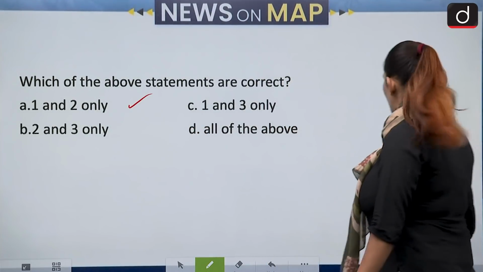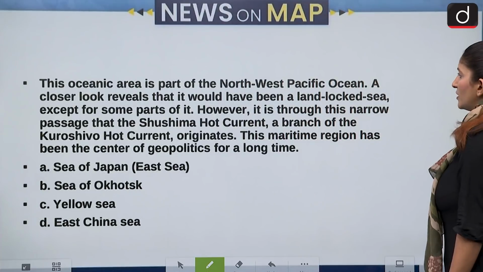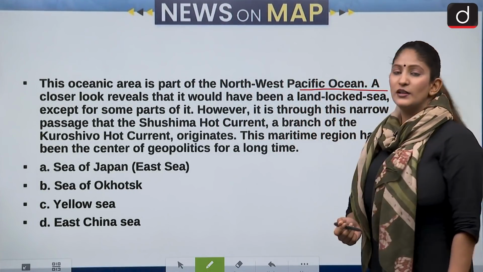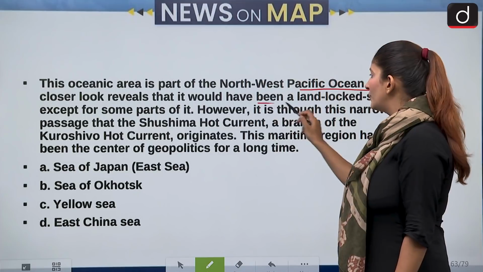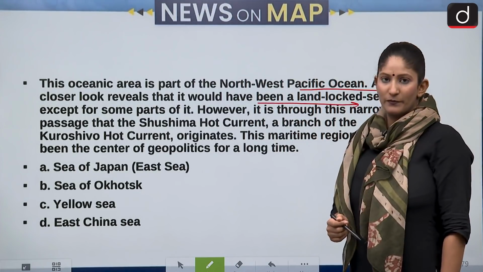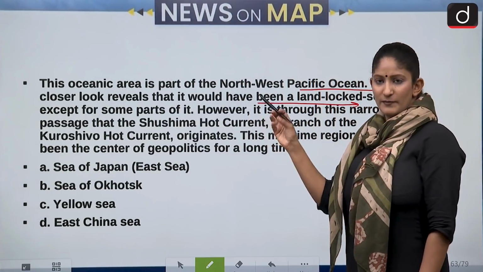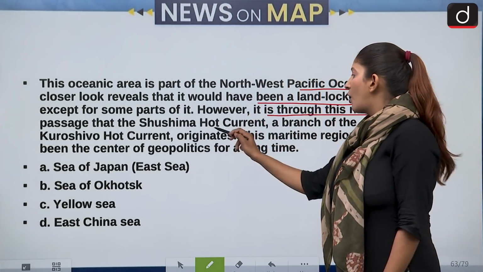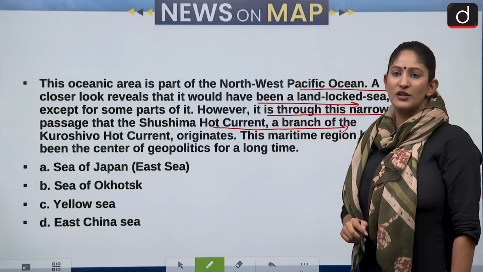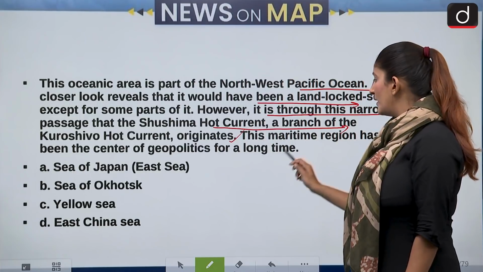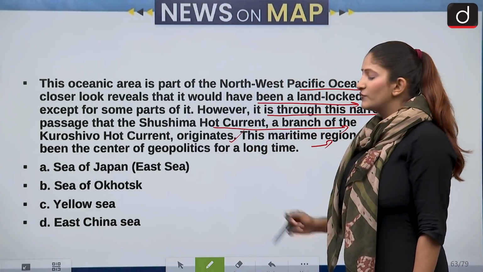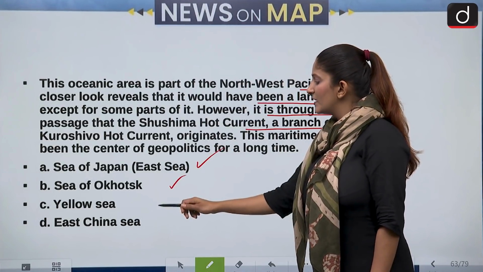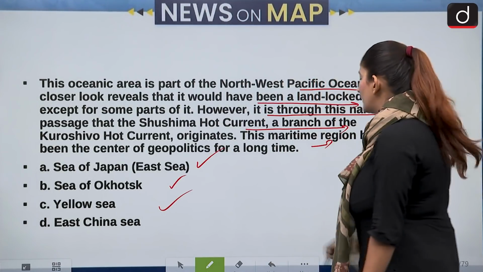Alright, let's move forward. Talking about our next question. The oceanic area is part of the Northwest Pacific Ocean. A closer look at this region reveals that it would have been a landlocked sea, okay, except for some parts of it because it is open. However, it is through this narrow passage that the Tsushima warm current, which is a branch of the Kuroshio warm current, originates. Okay, and this maritime region has been the center of geopolitics for a long period of time. Sea of Japan, Sea of Okhotsk, Yellow Sea and East China Sea are our options.